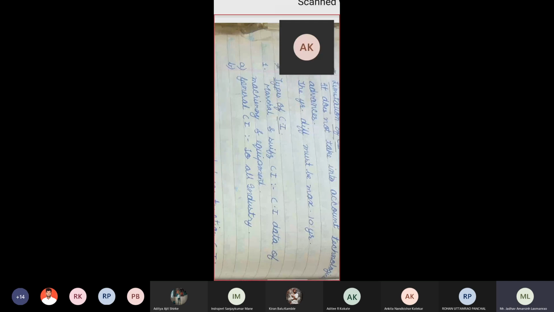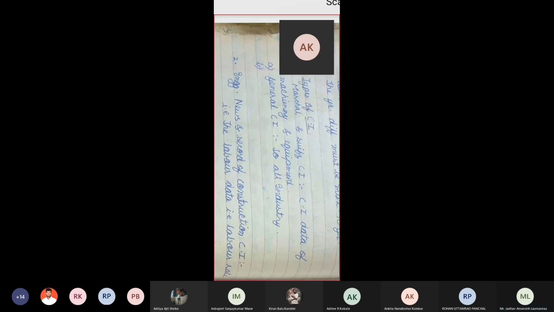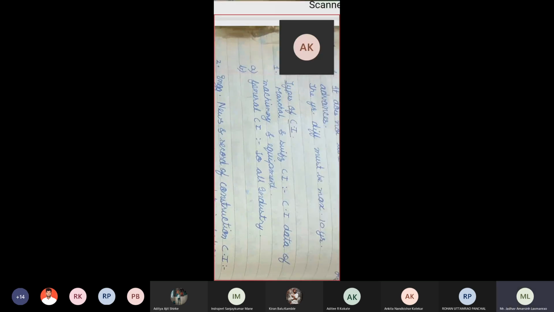Okay, then today's last point. These questions they are asking for as short notes in your first sections. Types of cost index. So different types of cost index are there, given by many scientists of economics and known by their names. Number one, Marshall and Swift cost index.